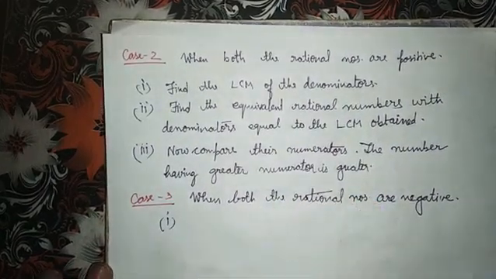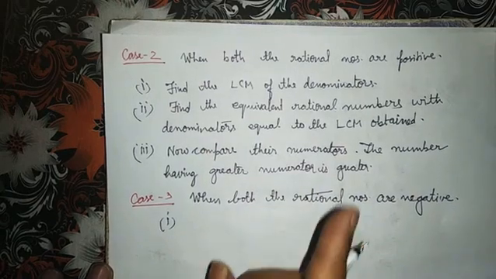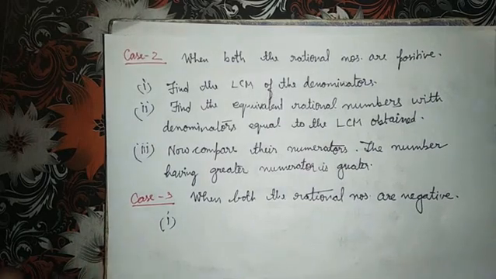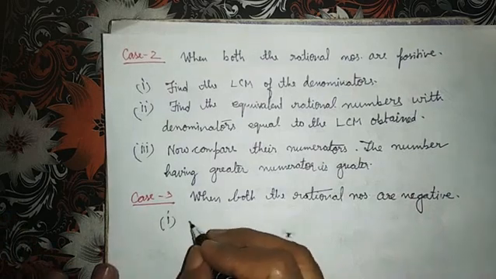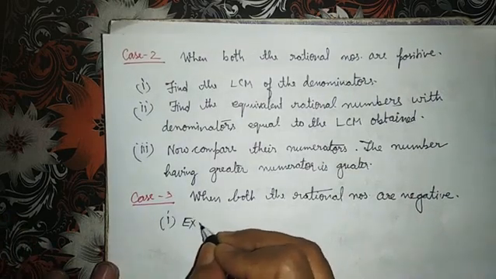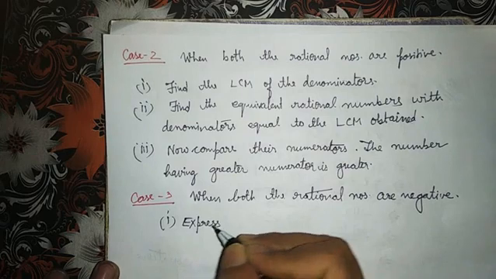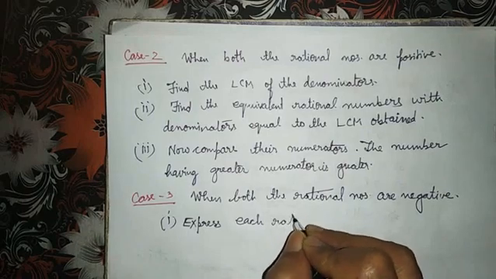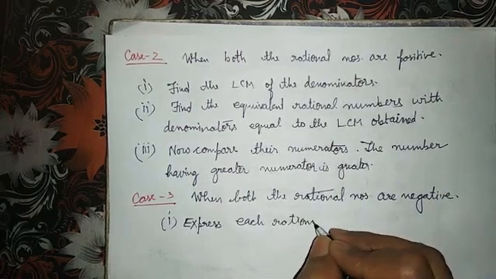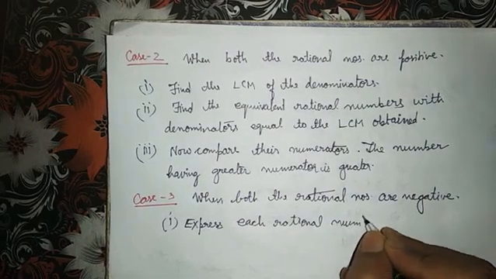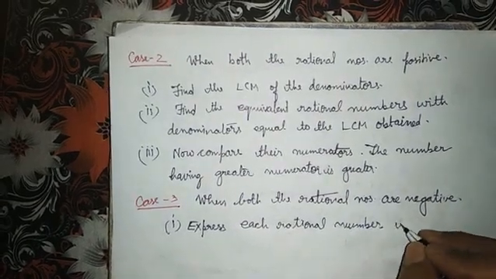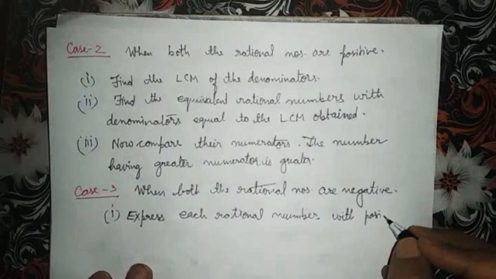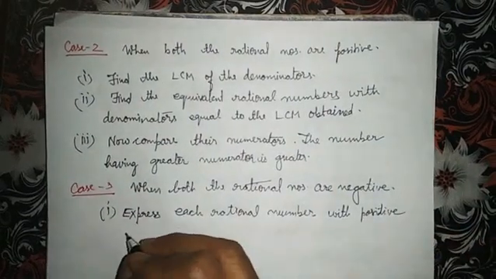First of all, we will express each rational number with positive denominator. We will make the denominator positive. So the first step is you will express each rational number with positive denominator.